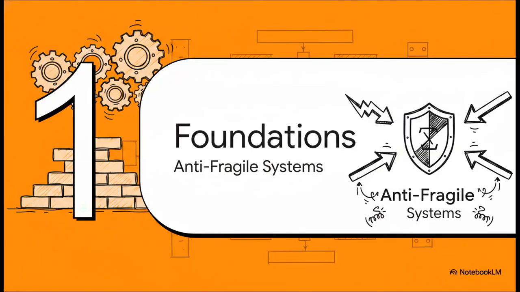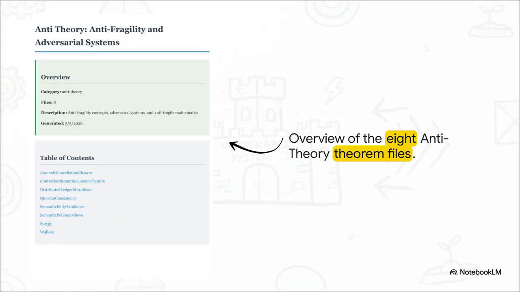Section 1. Foundations of Anti-Fragile Systems. We are analyzing 8 specific Lean modules generated to define anti-fragility concepts. Now remember, these aren't just text documents or standard scripts. These are compiled theorem files. From anomaly cancellation all the way to Wallace bounding, these 8 pillars represent a complete overhaul of how we approach system architecture. They cover everything from basic network latency to the very preservation of meaning in human language.